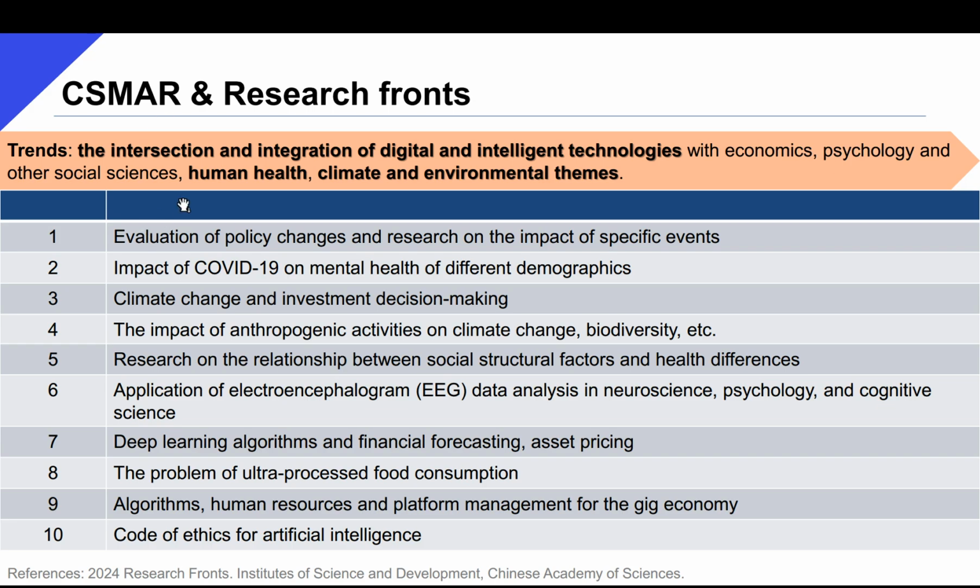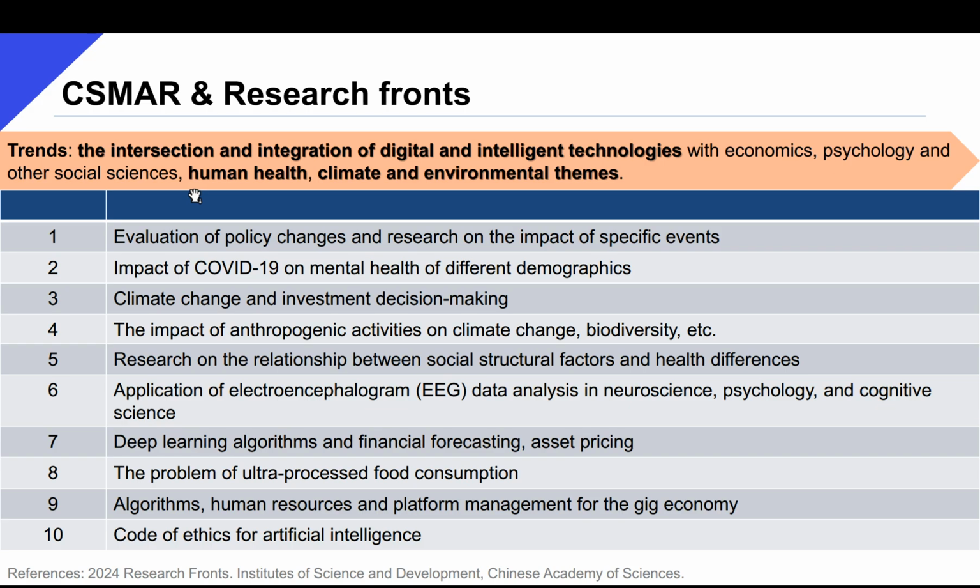The hot research topics include evaluation of policy changes, and research on the impact of specific events, such as the impact of COVID-19 on mental health of different demographics, climate change and investment decision making, the impact of anthropogenic activities on climate change, biodiversity, etc. Research on the relationship between social structural factors and health differences.